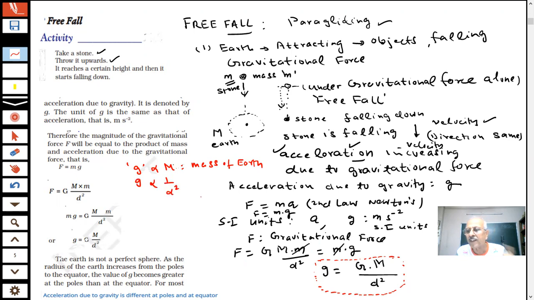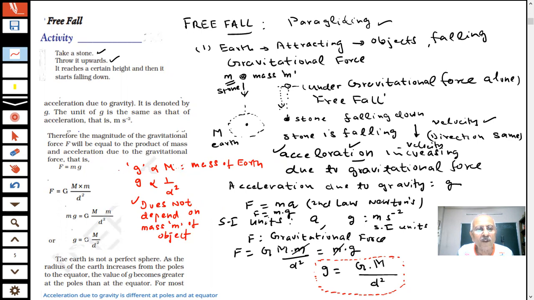What is d? The distance between the earth and the object. The object is the stone, then I'm talking of that. But it does not depend, very important to note down, it does not depend on the mass m of the object. Important point, students. You got it?